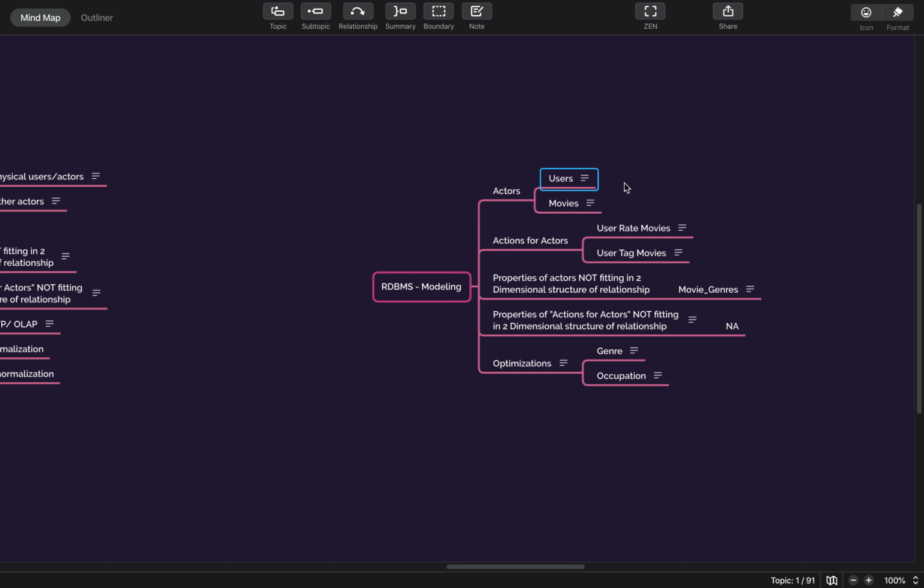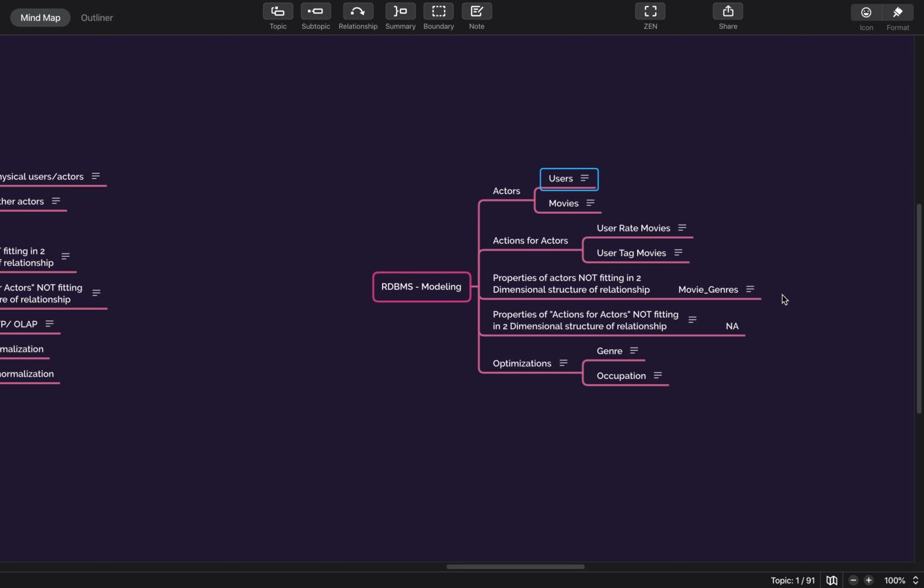But if you can think of a mobile number or an address, these are the two-dimensional structure of relationship that can happen with this particular actor, which is user. Now for movies, movies can have different genres like action, it could be comedy, it could be both action and comedy, right? So again it is a multi-dimensional list.